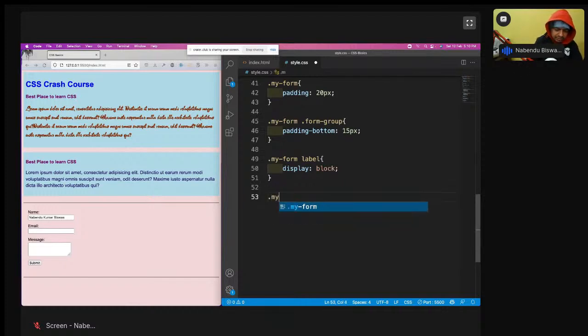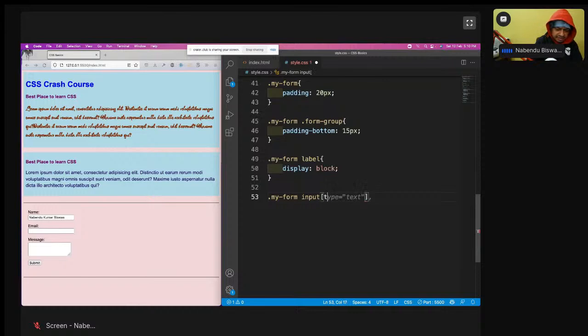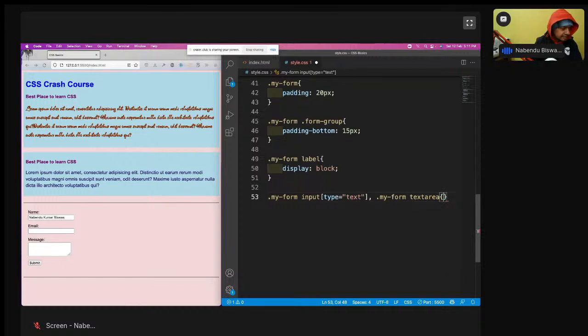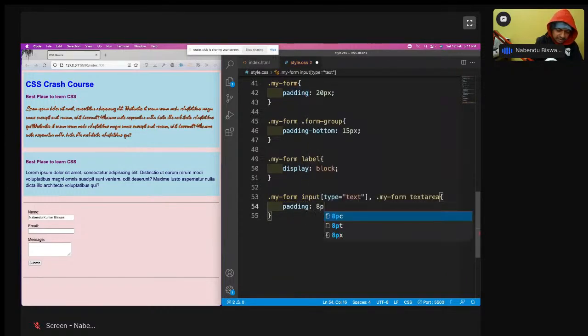My form and input type is text. So this will select all the input type text, but I want to select a text area also, which is not an input type text. My form and text area, and then I'll do a padding of 8 pixel.